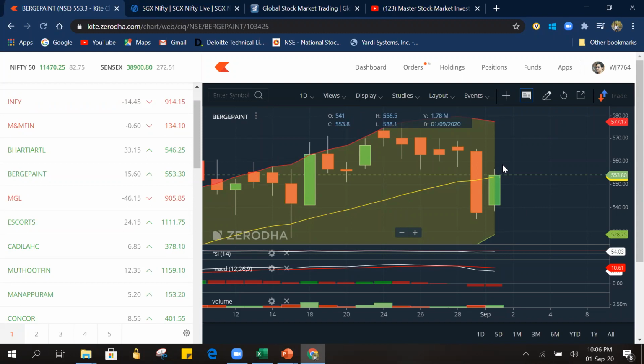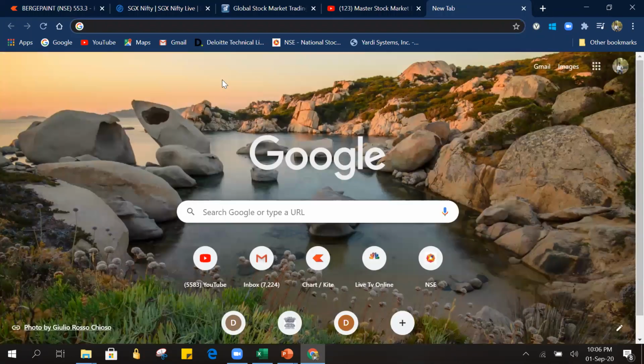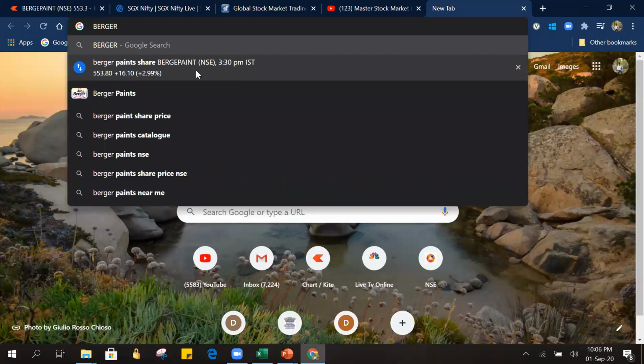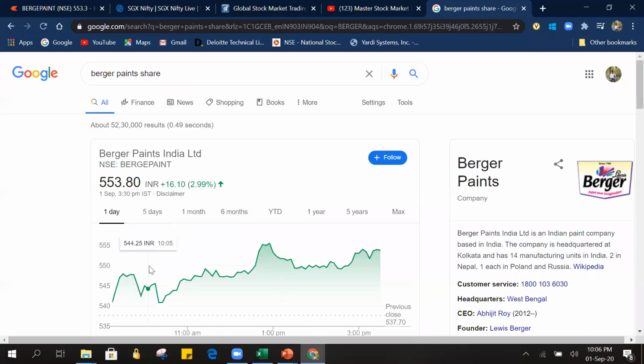Many are saying, why only candles? In a line kind of chart you can't decide for quick trades, you can't decide anything. If you go and say Badger Paints share price, in this kind of line chart you can't decide. What you can analyze using this line chart is only whether today the share has increased or not. Here it has fallen, who knows at this dip whether it will increase. There won't be analysis on a line chart of whether it will increase at dips, we can't judge here. But that advantage will be there in the case of candlesticks.